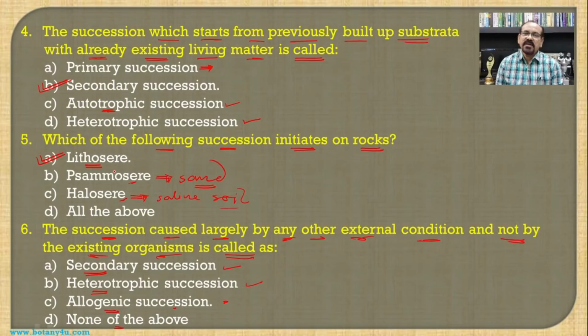organisms is called allogenic succession. Such changes in a particular habitat with respect to certain external conditions, instead of the organisms of that habitat, are known as the allogenic type of succession.